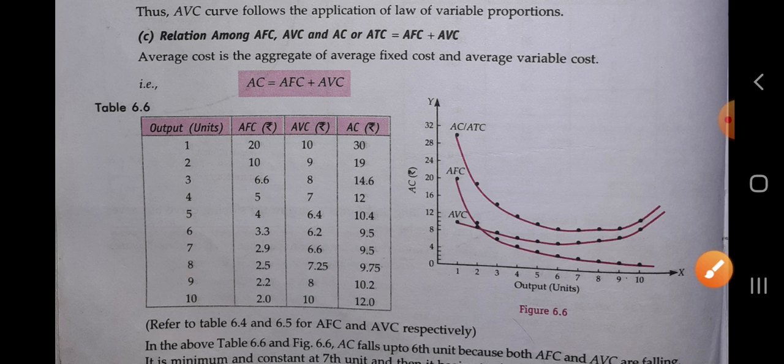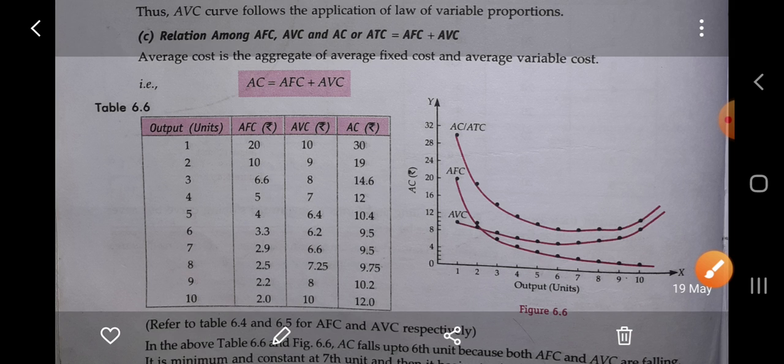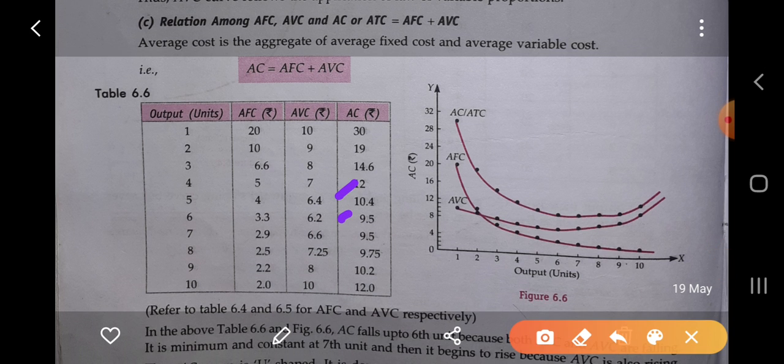Okay, the minimum point of the AC curve is 9.5 and 9.5. The minimum point on the AC curve lies to the right of the minimum point of the AVC curve. What is the minimum point of AVC? The minimum point of AVC is at the 6th unit, and the minimum point of the AC curve is the 7th unit. Okay, the point is to the right of the AVC.